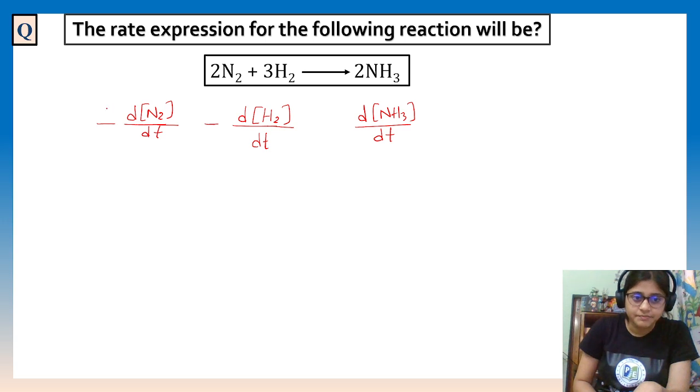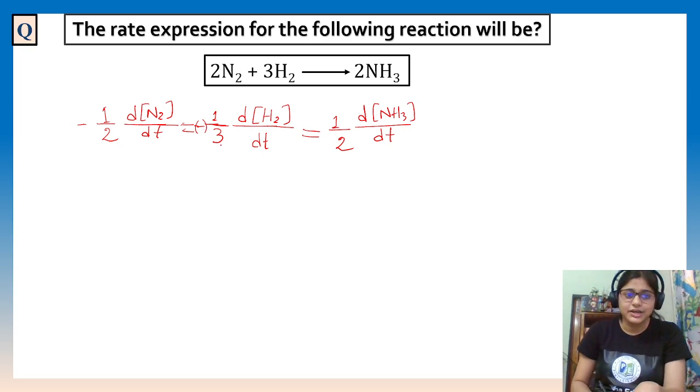So how can we write? Let's say it is negative, and we are making it 1 by 2. This is negative 1 by 3. This is 1 by 2. Coefficients are divided, so now we can equalize. This is equal to this. This has a negative sign, this also has a negative sign. Understood, right? This will be the expression.